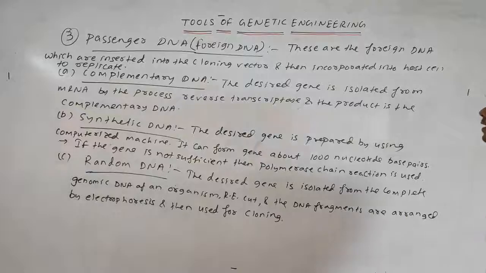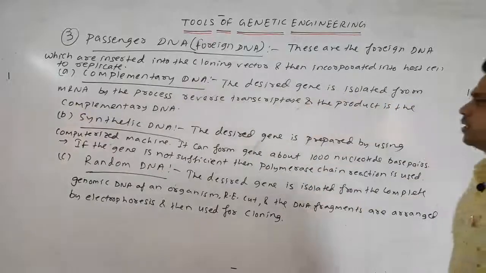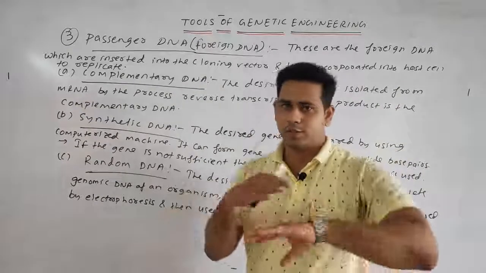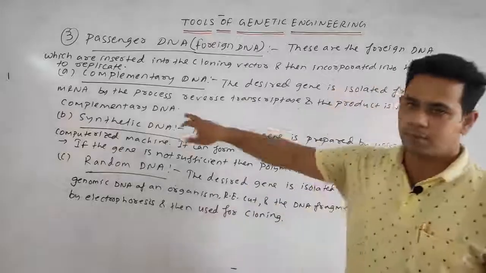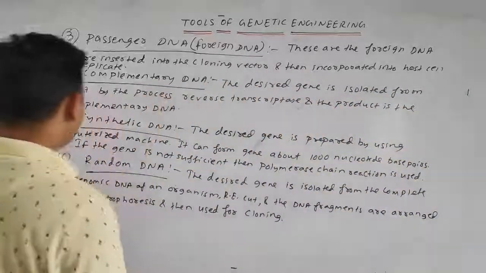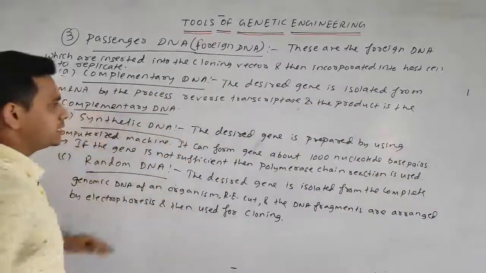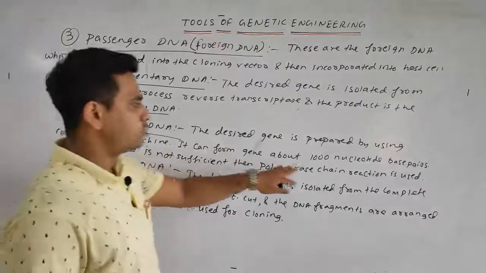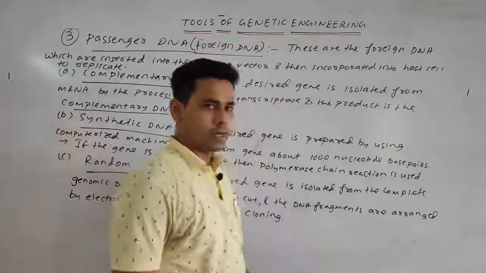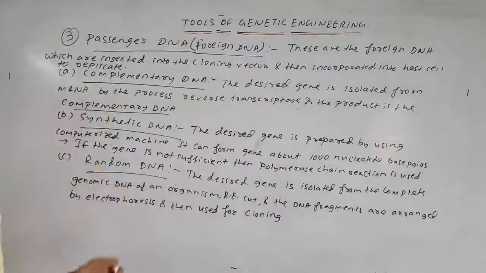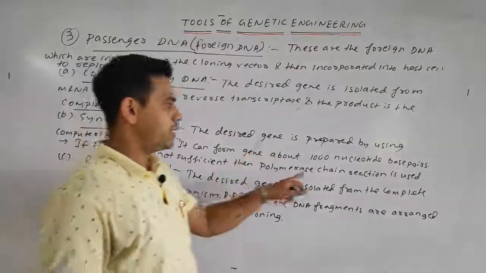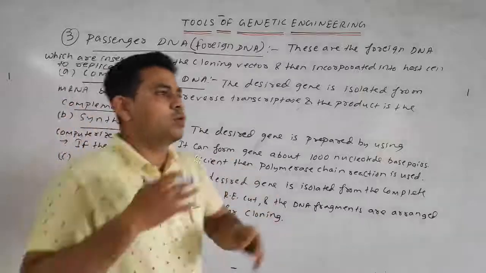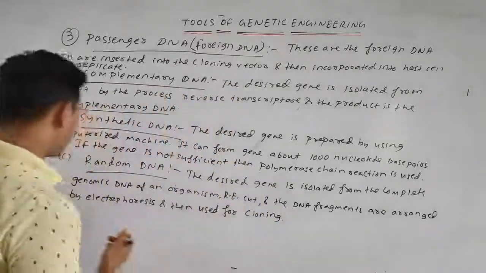In the complementary DNA, the desired gene is isolated from the mRNA by reverse transcriptase, and the product is the complementary DNA. In the synthetic DNA, the desired gene is prepared by a computerized machine. It can form genes of about 1000 nucleotide base pairs, and if the gene is not sufficient, then polymerase chain reaction is used, in which more copies of DNA can be formed.